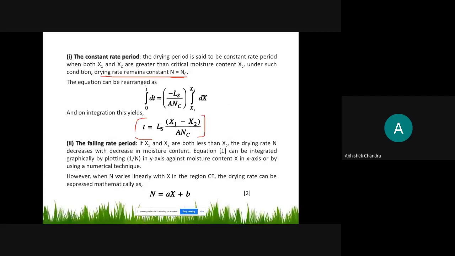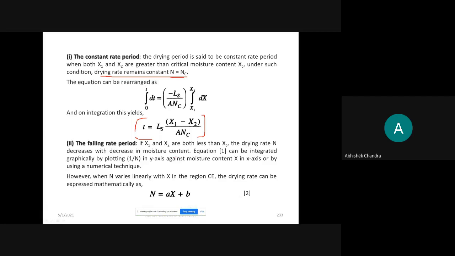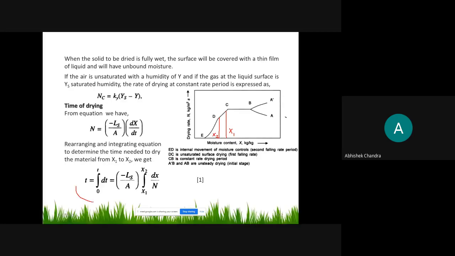तो here, less than xc, the drying rate n decreases. You are seeing from the plot that the rate decreases with decrease in moisture content. This equation again integrate है ना. वही limit is x1 x2, लेकिन x1 x2 is not the same as the previous one, but here the x1 x2 is different. तो limit of integration is this and the rate will be decreasing.